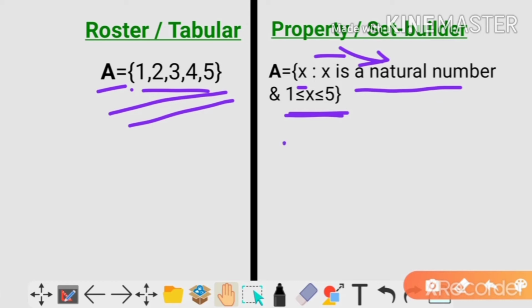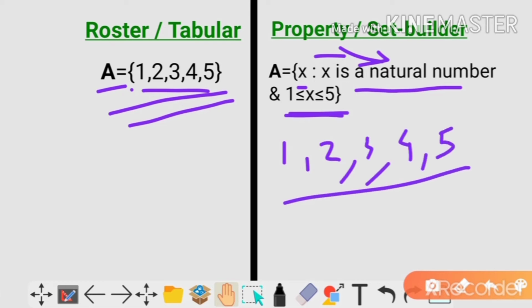It means it contains 1, 2, 3, 4, 5, because they are all natural numbers and the range is 1 ≤ x ≤ 5. So the two sets are the same, but one is written in roster method and the second in property method. So these are the two types of presentation of a set.